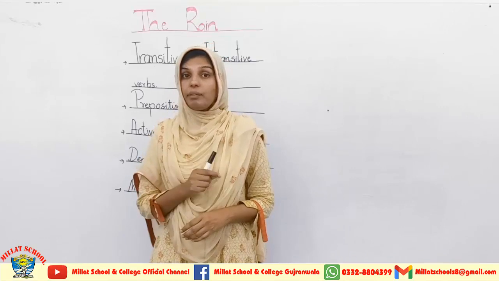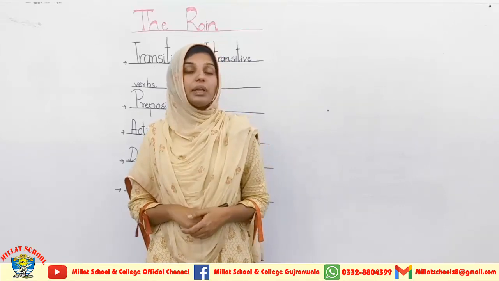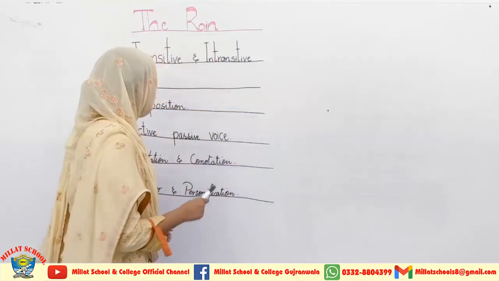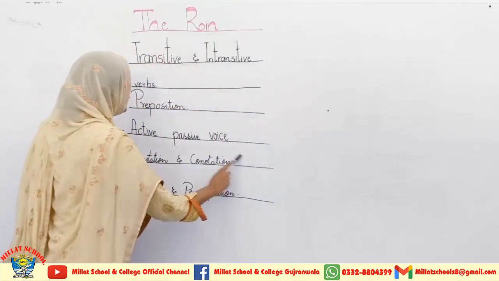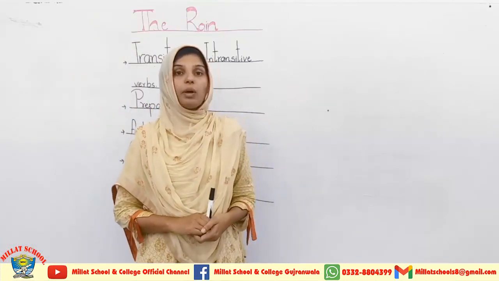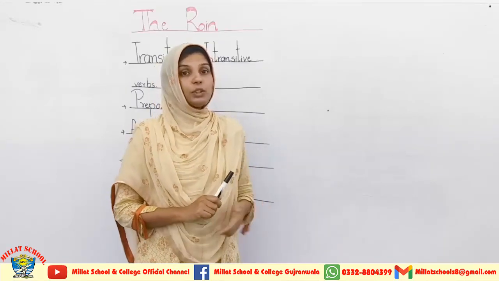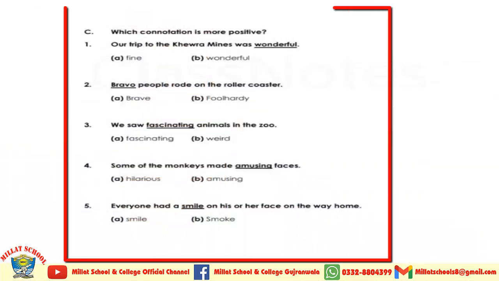Now the next activity related to the vocabulary is the activity C, and this activity is based upon the concept which I have told you, denotation and connotation, and you have to pick out the positive and negative connotations from the sentences given below. Here are the sentences on the screen, and I am going to explain the solution of this activity. The activity C is, which connotation is more positive?